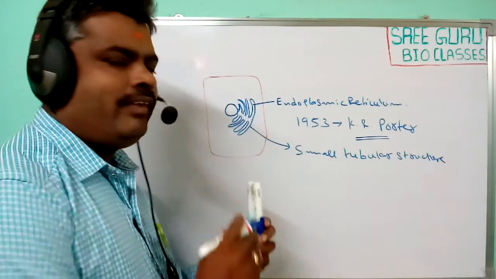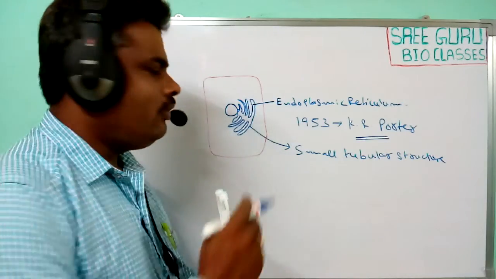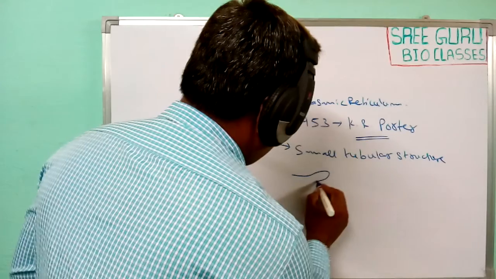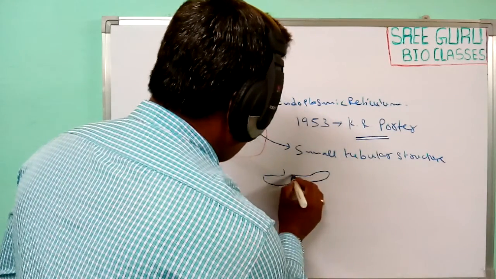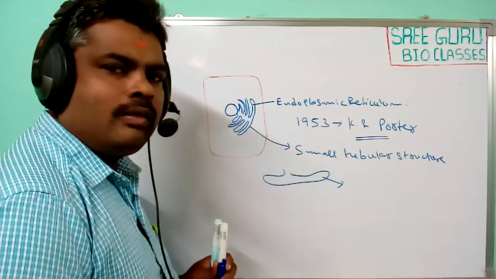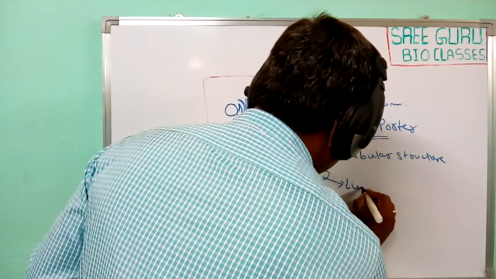It has two regions. One is the inner side, since it is a tube-like structure, so this is the inner side or luminal side.